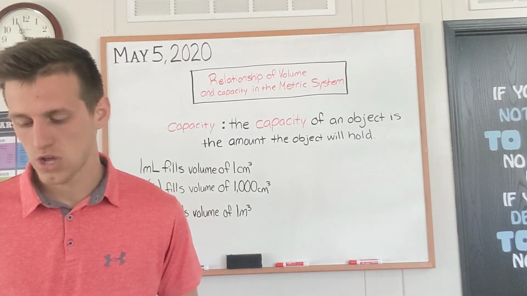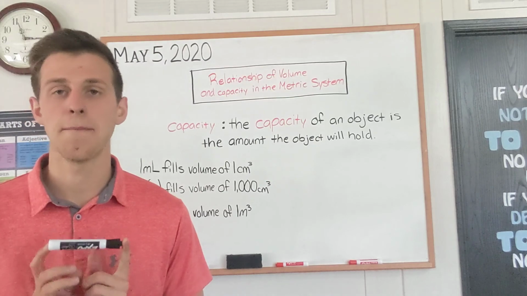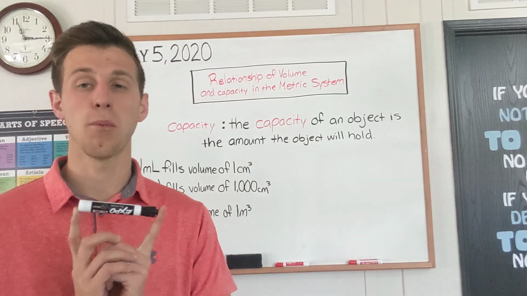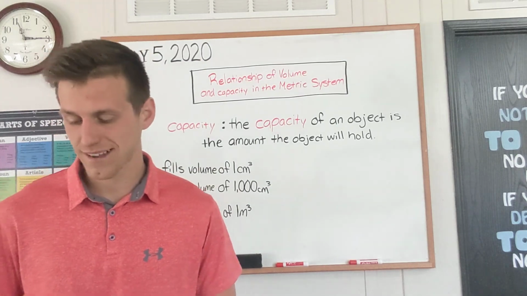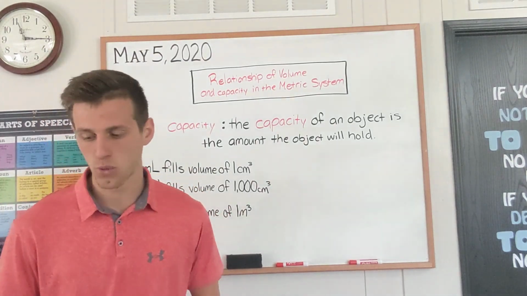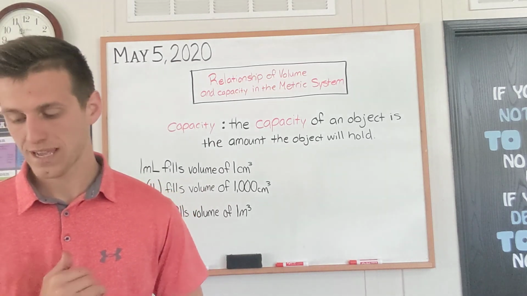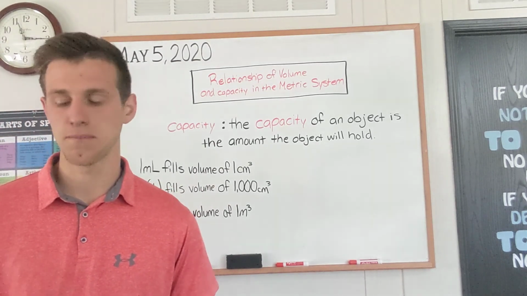And then in number 4, you have to give the capacity of the box. And you're going to use proportions to find that. If you're wanting to find the capacity of your container, you want to give the capacity of the box in kiloliters.